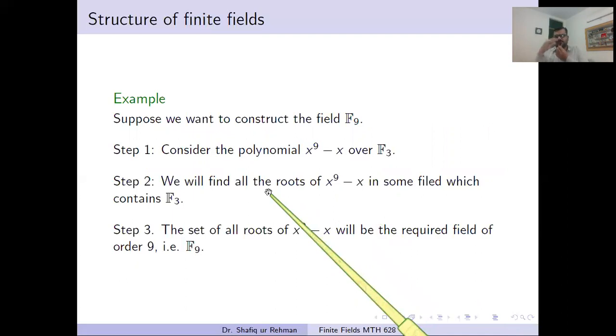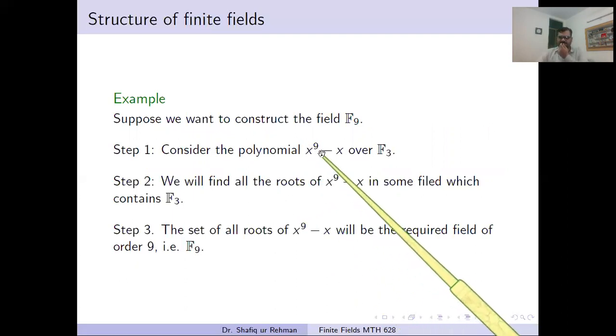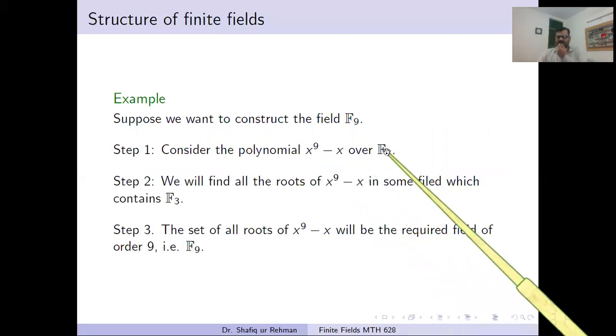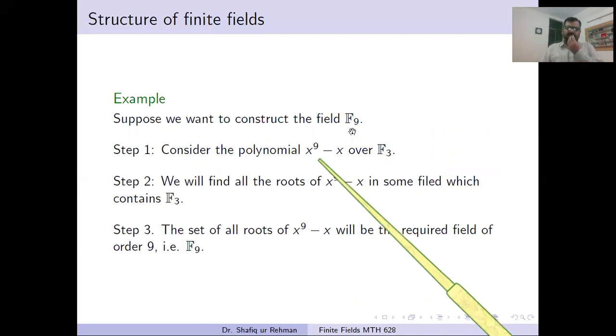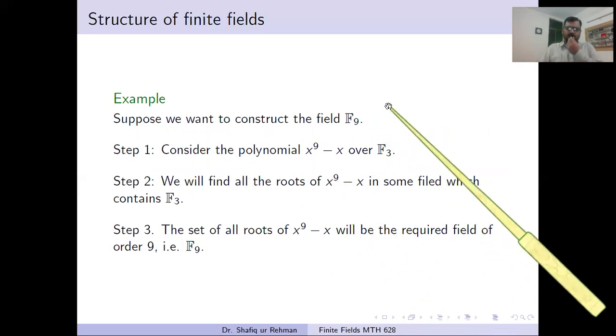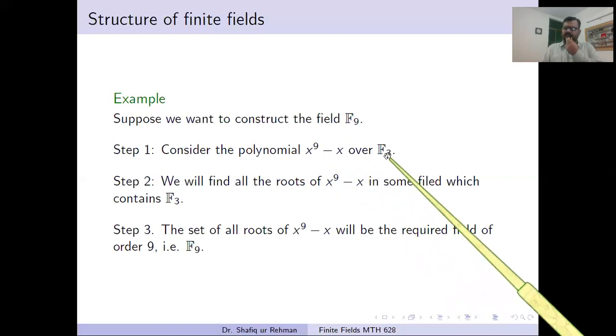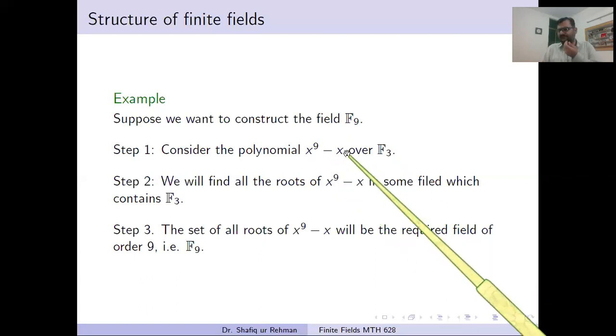Step 1, we take the polynomial x^9 minus x over the field F3. We learned in the previous theorem that every finite field of order p^n is a splitting field of some polynomial taken over Fp. Now 9 is 3 squared, so we take this polynomial over F3 and find its splitting field.